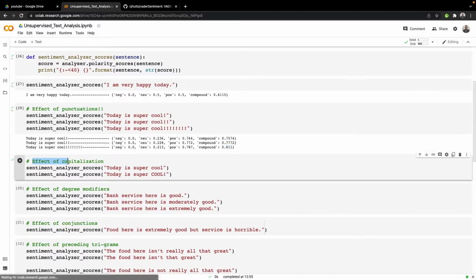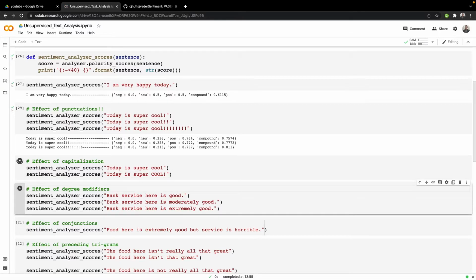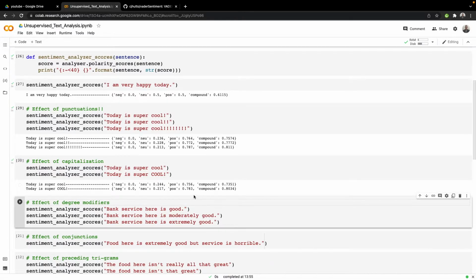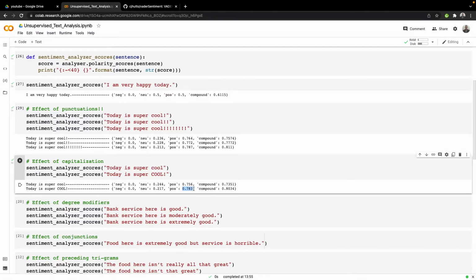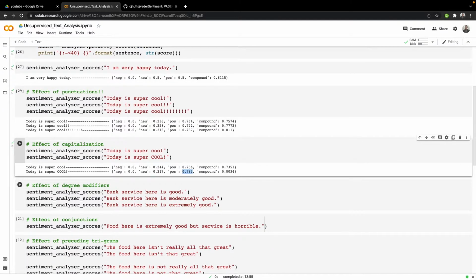Now let's see the effect of capitalization of words. Here we have a small word, cool. This is super cool, and this is super COOL. Let's see if this is captured by Vader Sentiment. Here you see that the positive emotion has actually increased.